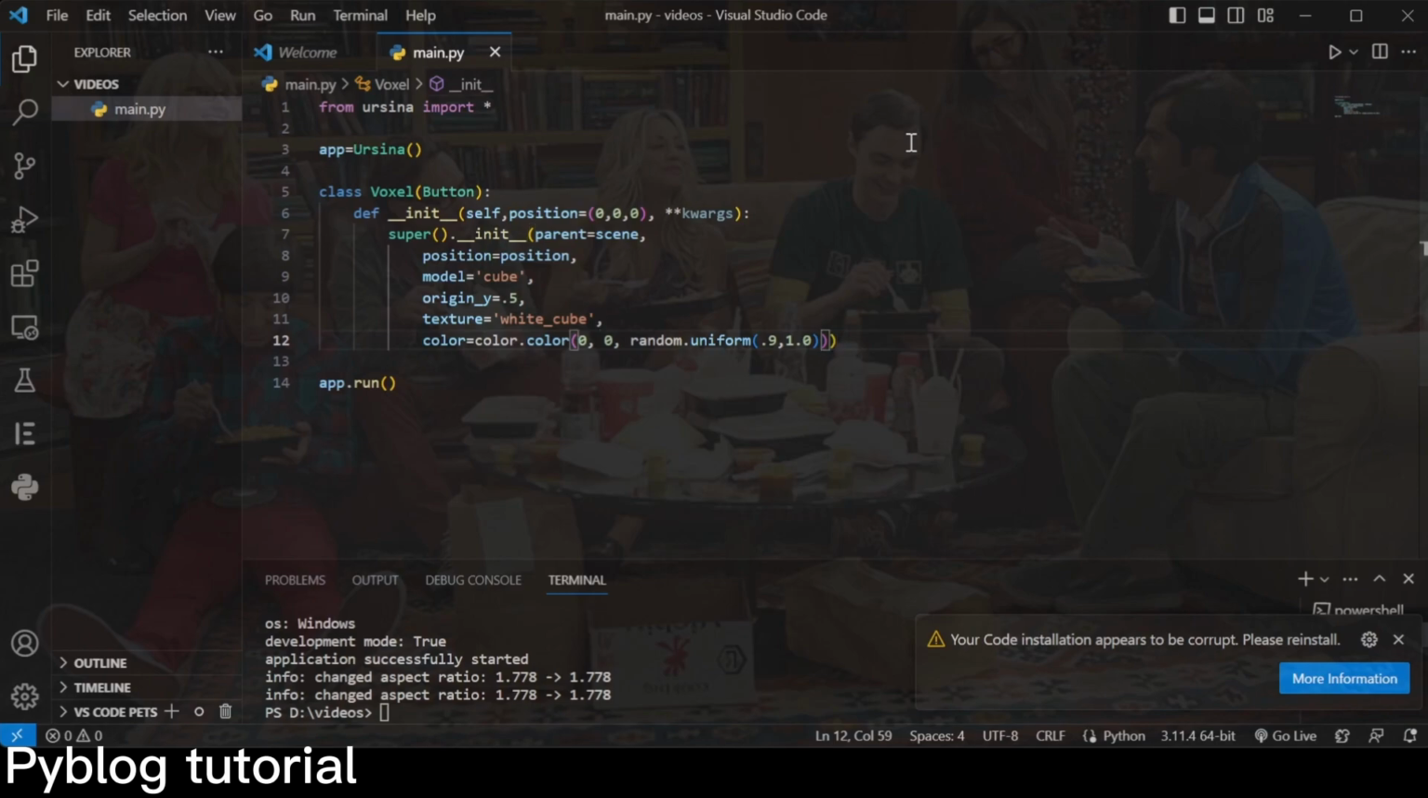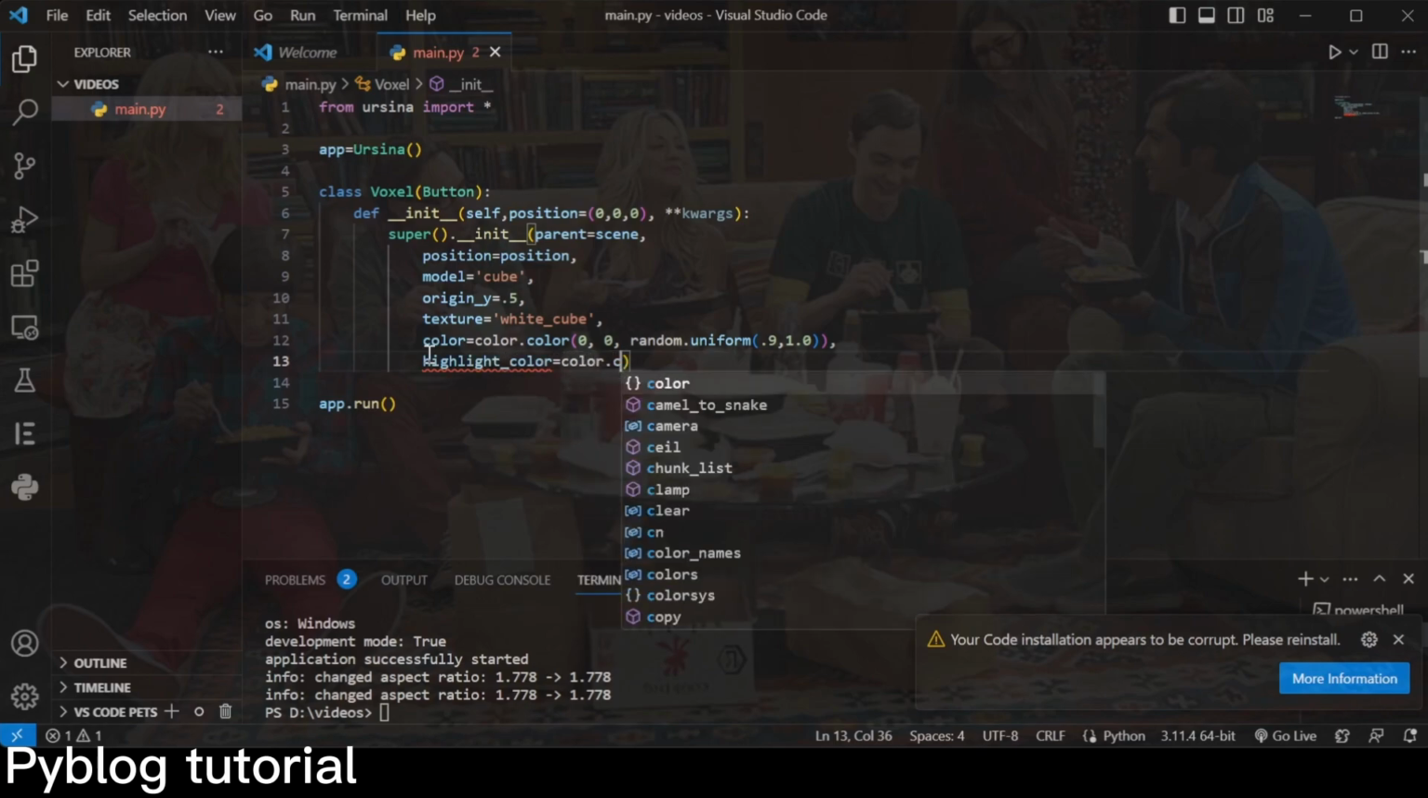And then what we're going to do next is create the highlight color so it looks nice when you hover over it. So we're going to do highlight color equals color dot lime.